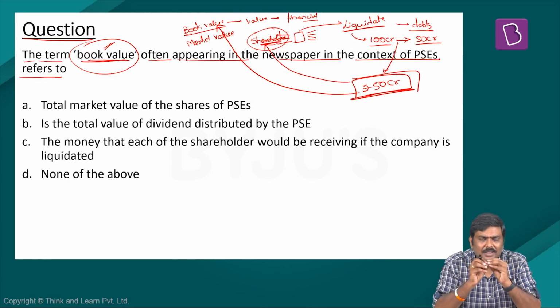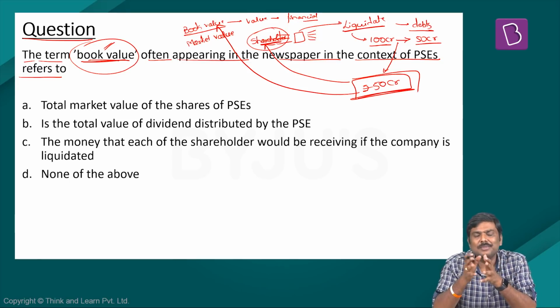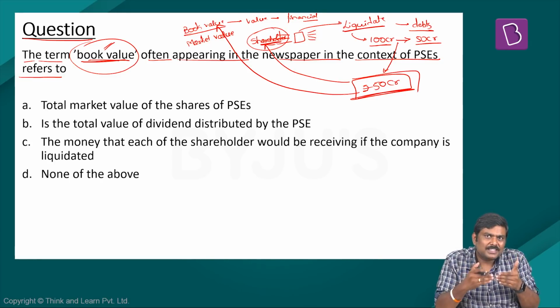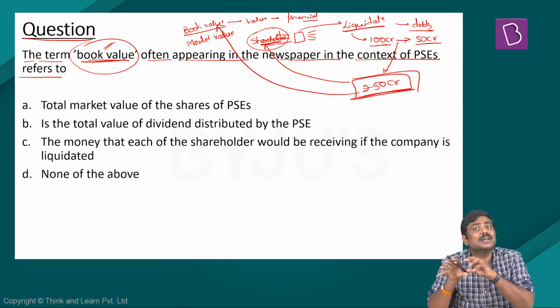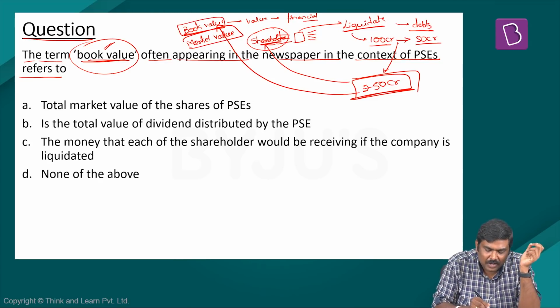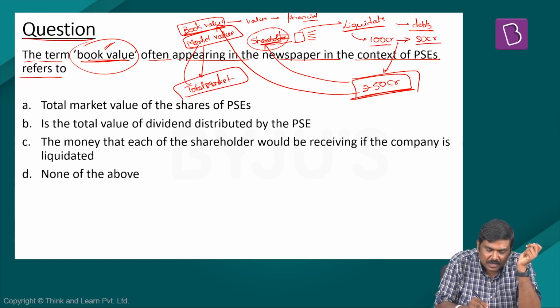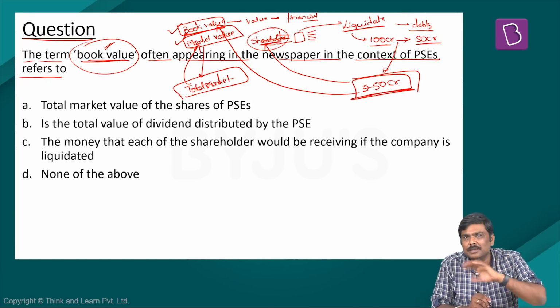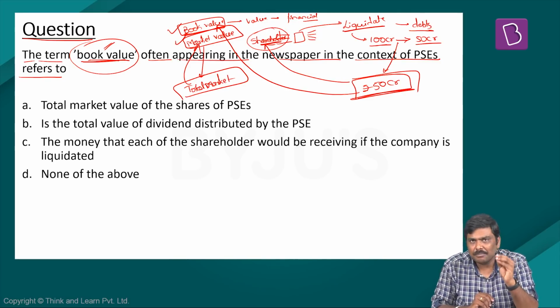In essence, understand the concept here. Book value essentially means if a particular company is liquidated right now and all the debts are paid off, how much will be the money received by the shareholders, because the shareholders are the owners. That is the concept of a book value. On the other hand, market value of the company basically refers to the total market value of all the shares issued by this particular company. So these are the two terms very often used in the context of the CPSEs as well as the private sector companies in the newspaper.